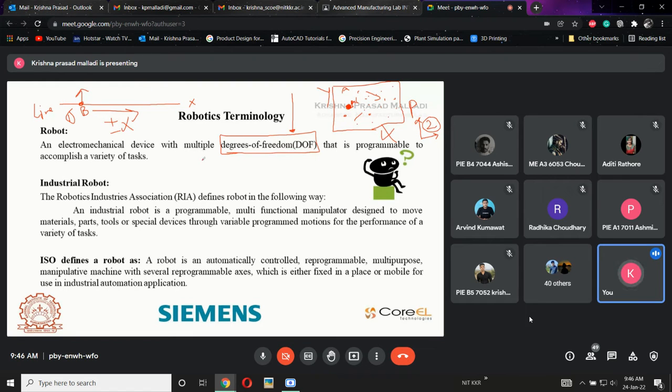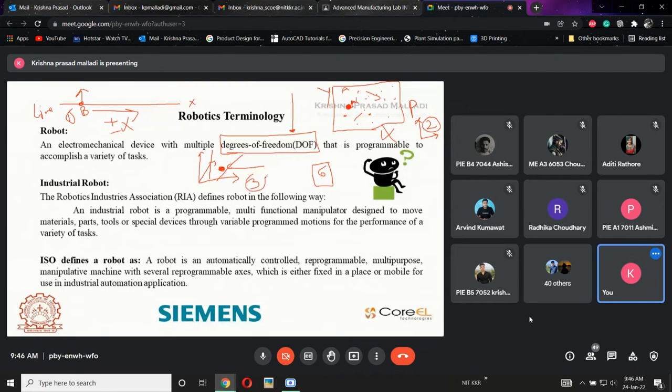Now, what will happen if it is in a space? Now, can you tell me how many degrees of freedom it should have? If a component is there here, in how many directions is it supposed to move? Component C. 6, sir. Okay, 6. Okay, we will talk about this 6 later. First I will say 3. 3, sir. Why? Because positive and negative x-axis, positive and negative y-axis, positive and negative z-axis.